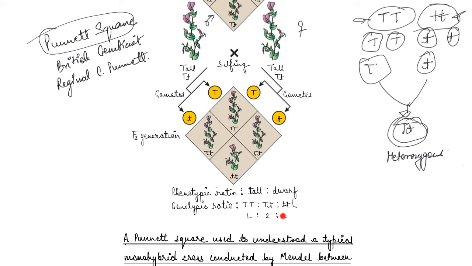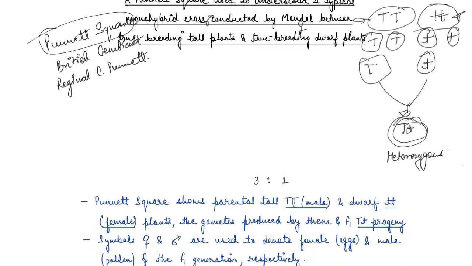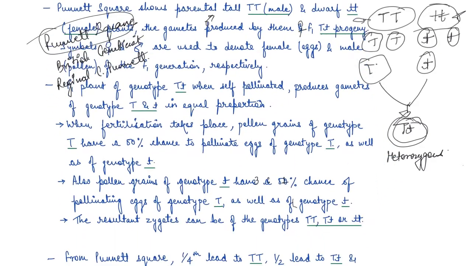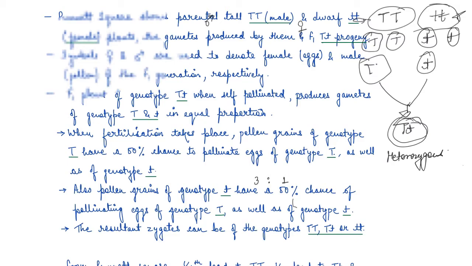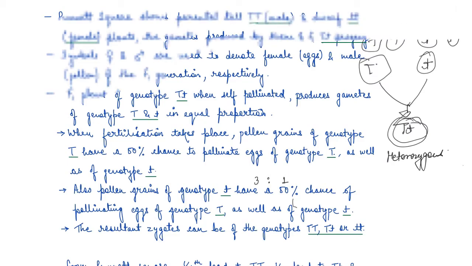Now, if I talk about the tall to dwarf ratio, the phenotypic ratio becomes 3 is to 1 because there are 3 tall and 1 dwarf. So this is how we use a Punnett square, and we find out what exactly is the combination of the gametes and what kind of plants they are going to produce in the coming generation, right?